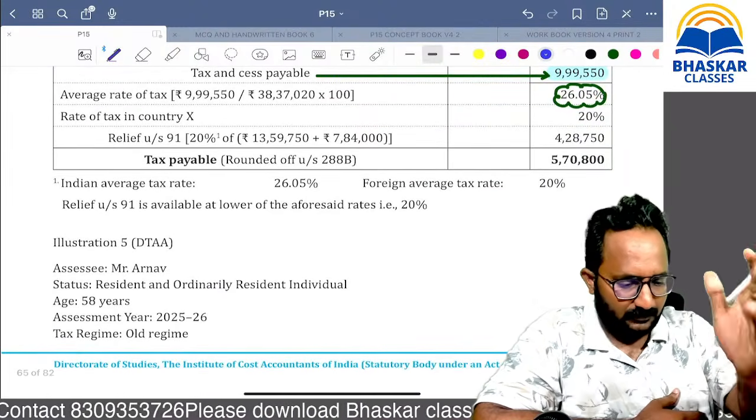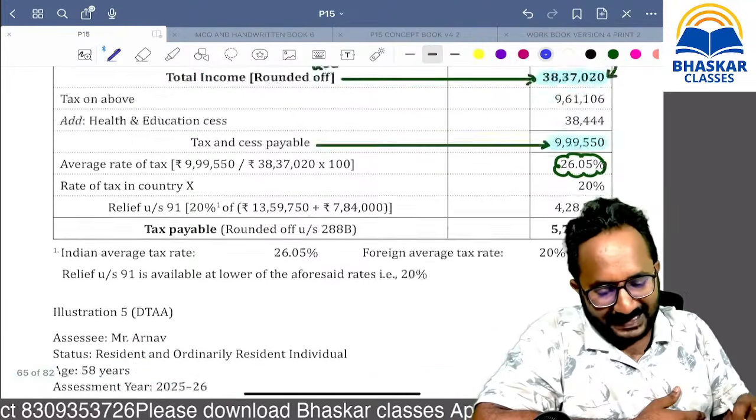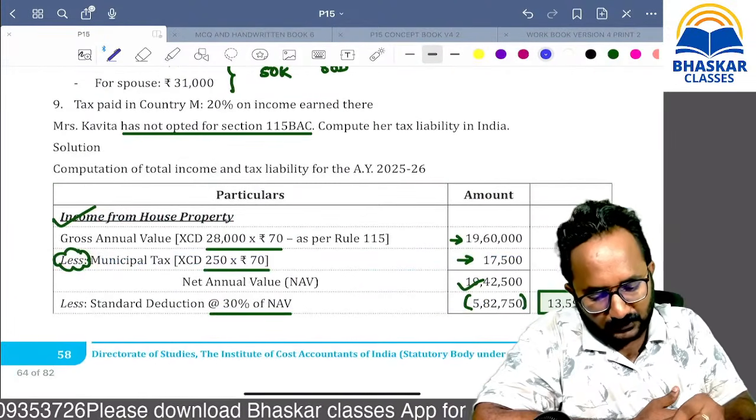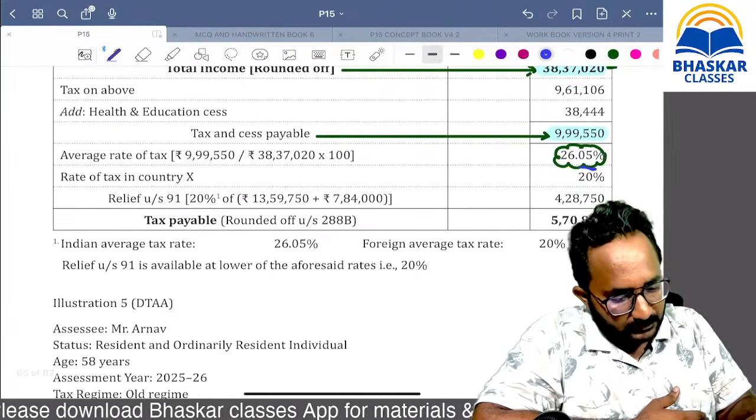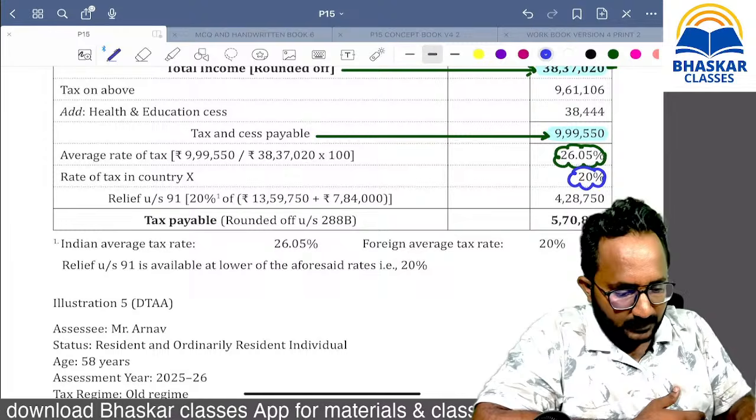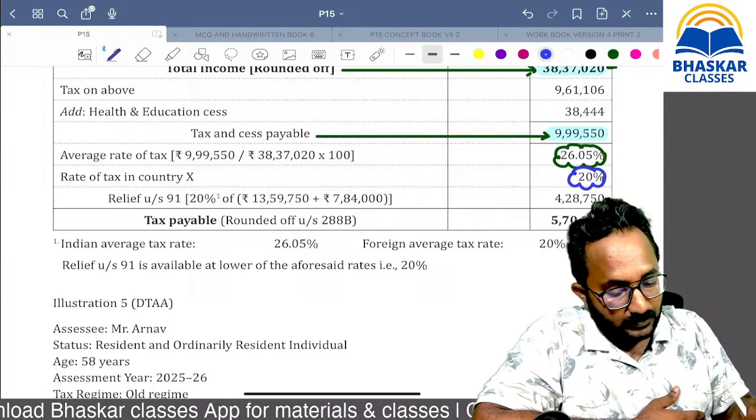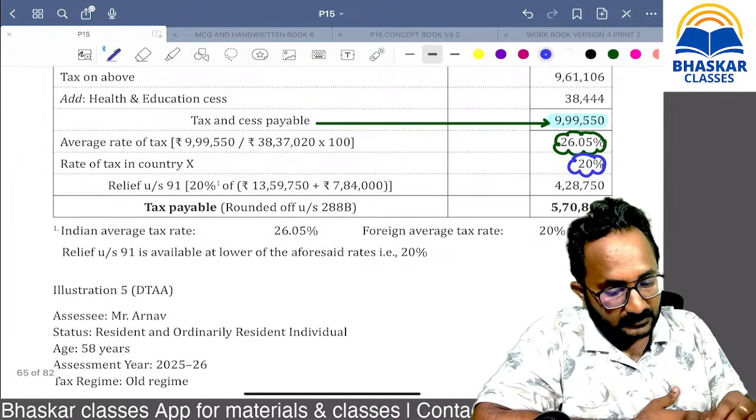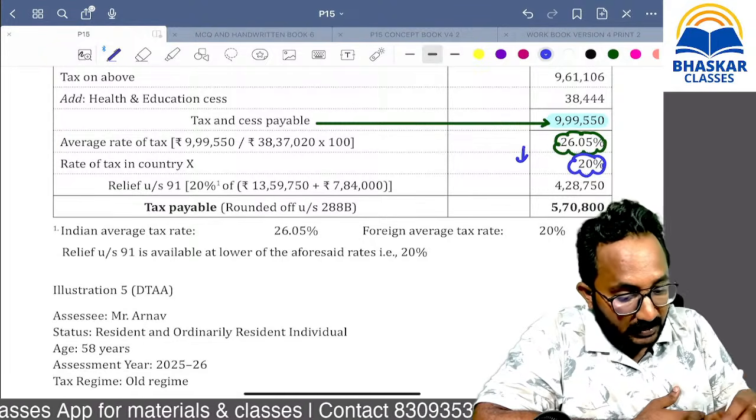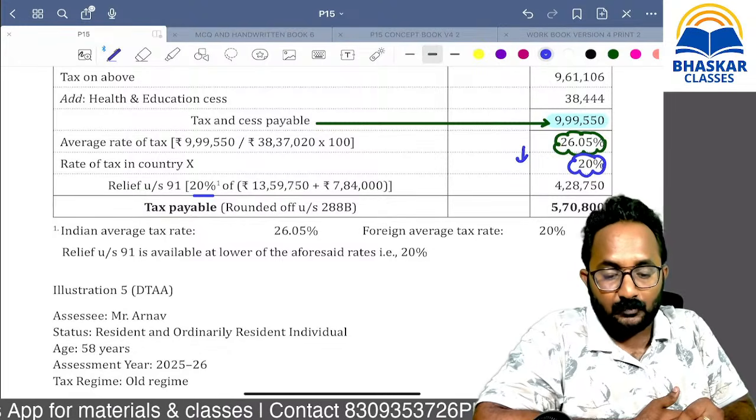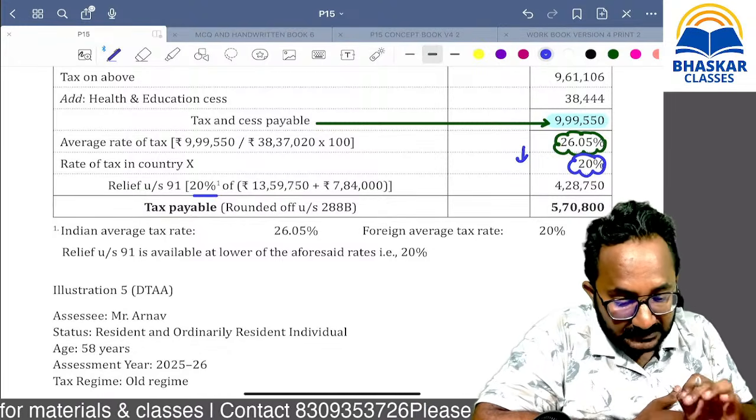Now, please remember, okay, forget about it. Now, what is the rate in the foreign country? They have given 20% in this question. Please observe. Whichever is lower, ma, 20%, you can apply the 20% on